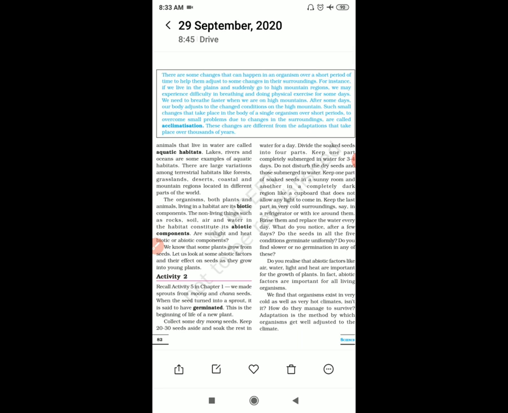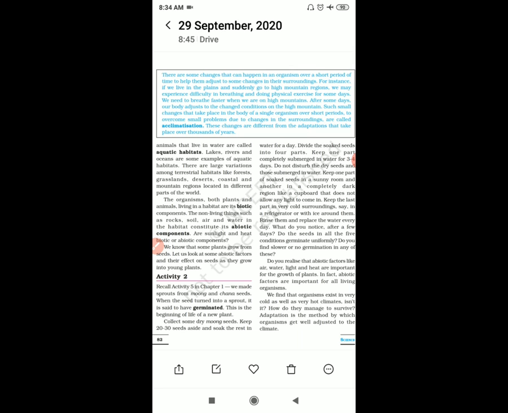Okay. There are large variations among terrestrial habitats like forest, desert, mountain regions located in different parts of the world. On terrestrial habitats also there is a variety of difference. The organisms, that is both plants and animals, living in a habitat are its biotic components.